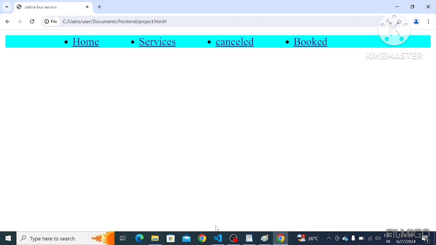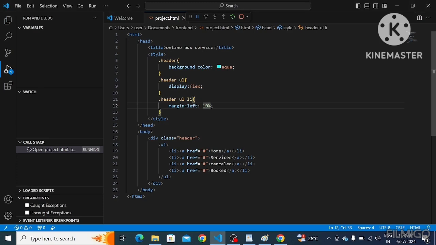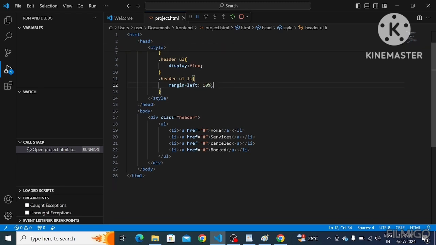Okay, earlier we have used pixels, right? If we use those pixels and we open that page in our mobile, it won't show four headings, and it will display only some of the headings. That's why we are using percentage for margin or width or height, whatever parameters we want. We are using percentage for those parameters.